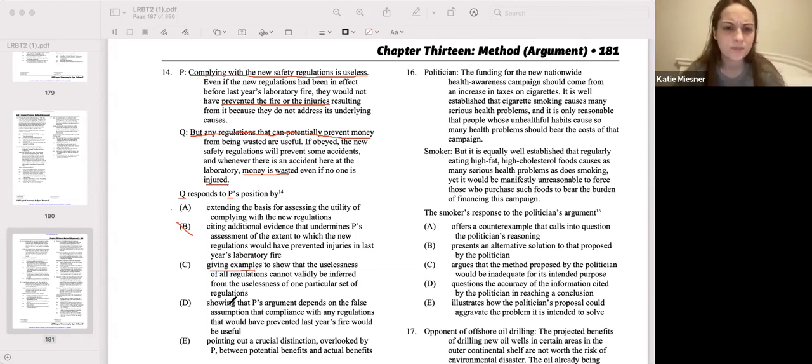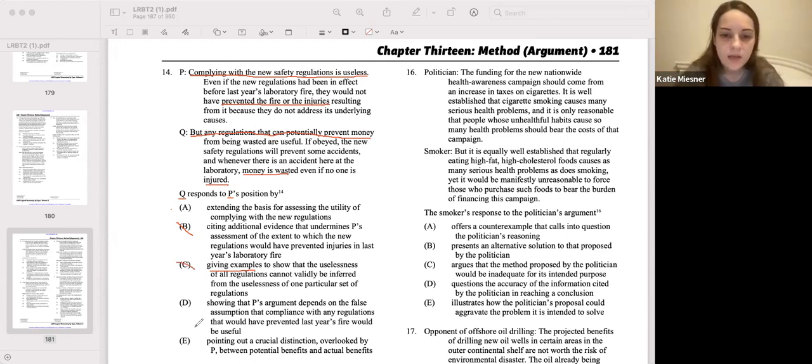C, giving examples to show, this is already giving me a red flag because what examples were really cited? To show that the uselessness of all regulations cannot validly be inferred from the uselessness of one particular set of regulations. Again, where are the examples? And second, are we saying that just because this regulation wasn't followed well, that all regulations are bad? That's not even what P is saying. So how could Q be responding to that?